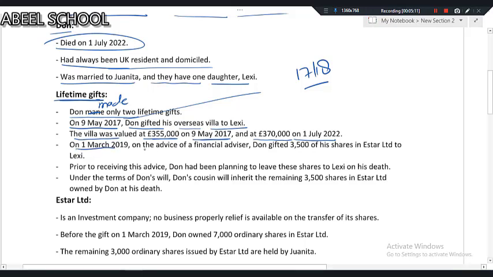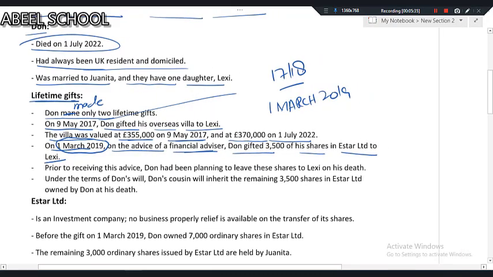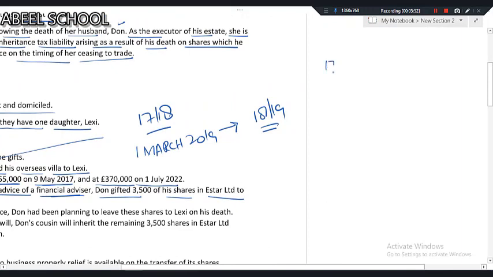On 1st March 2019, on the advice of a financial advisor, Don gifted 3,500 of his shares in Easter Limited to Lexi. Dear student, this 1st March 2019 falls in the tax year 1819, which means the villa was gifted in the tax year 1718.